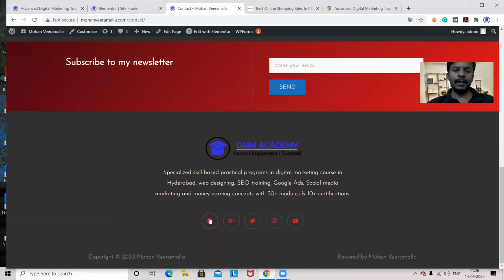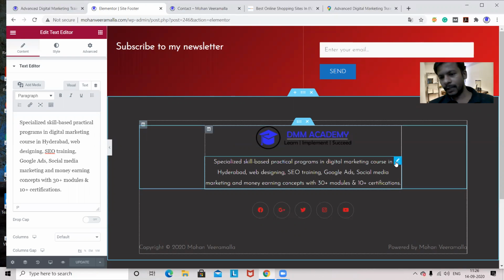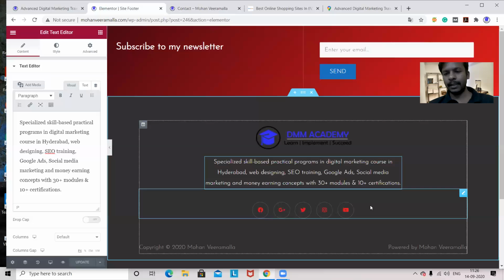Now if I click on this Facebook, is any action happening? No, sir, no action is happening. So I'll add this social media section to the website as well. I'll go here and edit. If you click on any section or part, it will come up. It is the same process. Here I'm clicking on a section and it automatically shows. Here it is not showing, so I have to edit here.